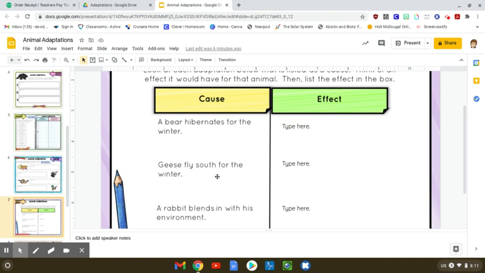Geese flying south for the winter. How does that help the geese? How does that